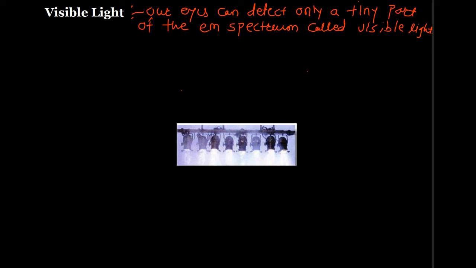This means that there's a great deal happening around us that we are simply not aware of unless we have instruments to detect it. Light waves are given off by anything that's hot enough to glow. This is how light bulbs work. An electric current heats the lamp filament to around 3000 degrees and it glows white hot. The surface of the sun is around 5600 degrees and it gives off a great deal of light.